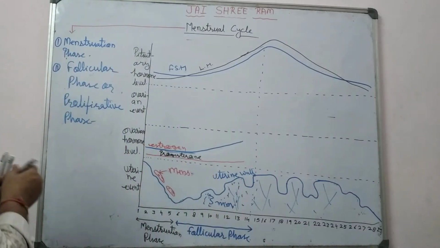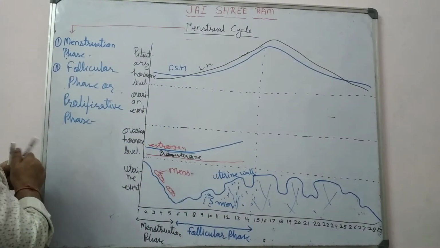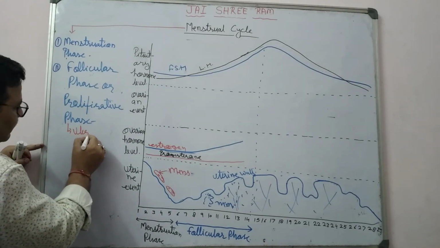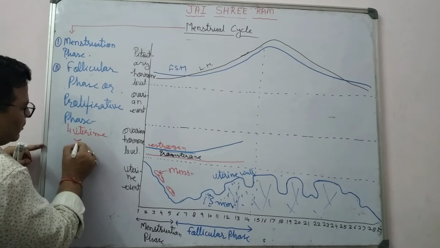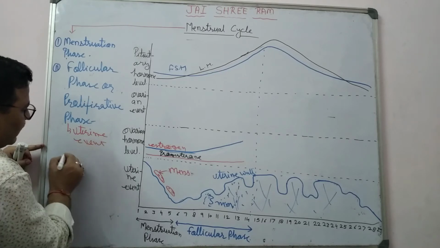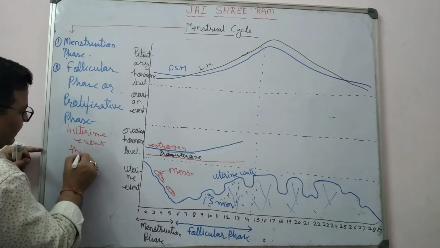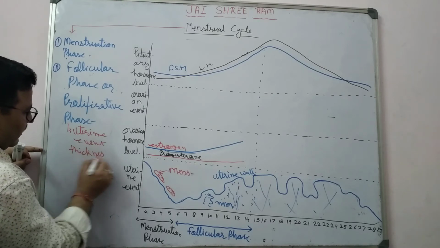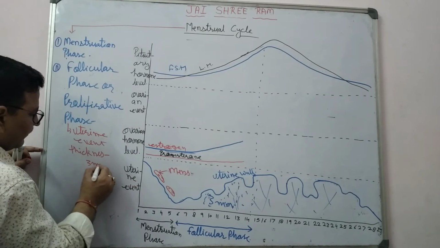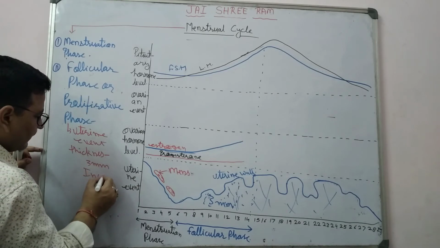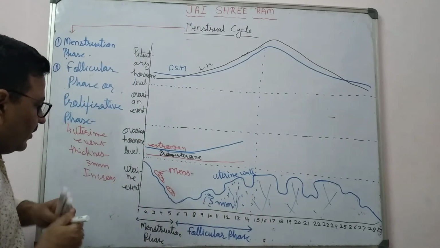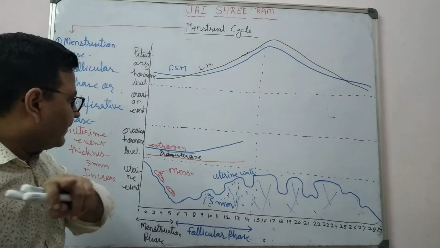So in the proliferative phase, the uterine event is that the thickness increases by about 3 mm in the uterus.